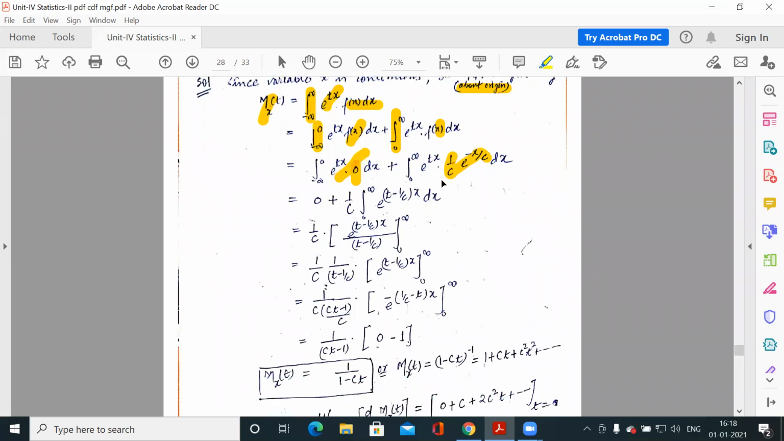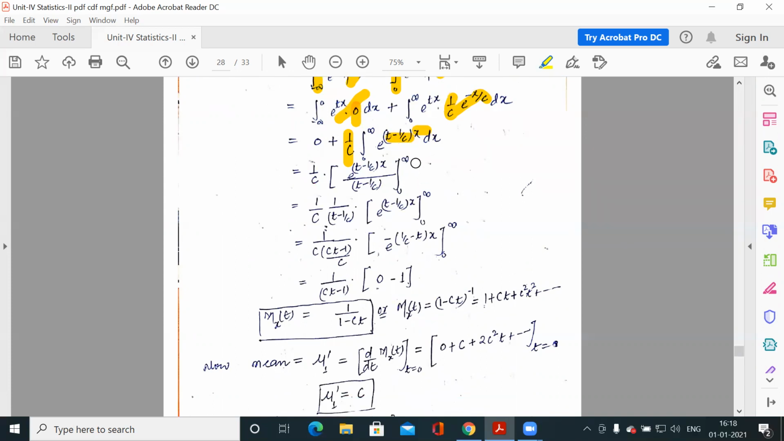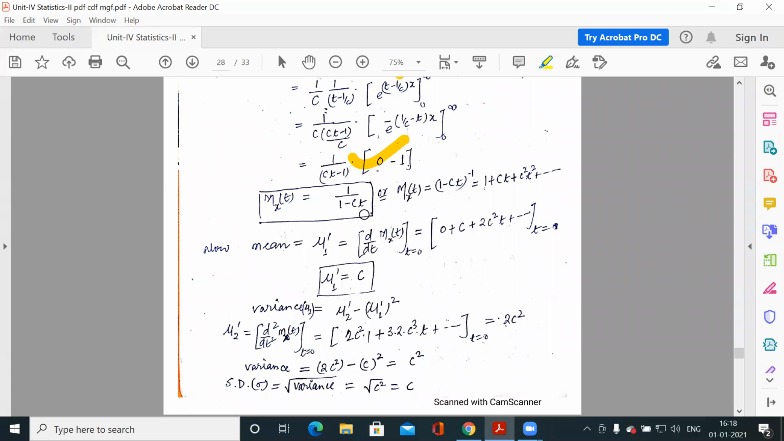Now you have to integrate this. So 1 by c is a constant, otherwise it is e to the power tx minus x by c. So x is common, so e to the power (t minus 1 by c) into x. Now you integrate. This is a very simple example: e to the power a constant into x, because we integrate with respect to x. So this is a constant, so the integration would be e to the power ax by a. Apply the limits, and you will get 1 over 1 minus ct. So you can write this as (1 minus ct) inverse.